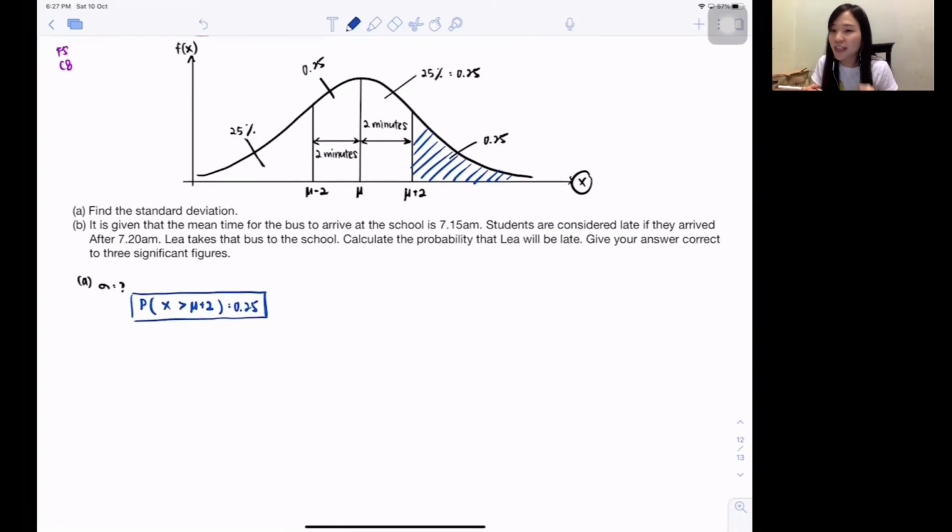So now they want to find standard deviation. That means you must change it to Z only. They will relate to standard deviation. So based on what we learned today, you guys all know, using your value, mean plus 2, minus your mean, divide by your standard deviation. Isn't it equals to 0.25? Don't tell me, teacher, but I don't have mean, how to do it. Do you realize mean minus mean? Whoa, disappeared. Only left 2 over standard deviation. That's why it's possible to get the answer, correct?